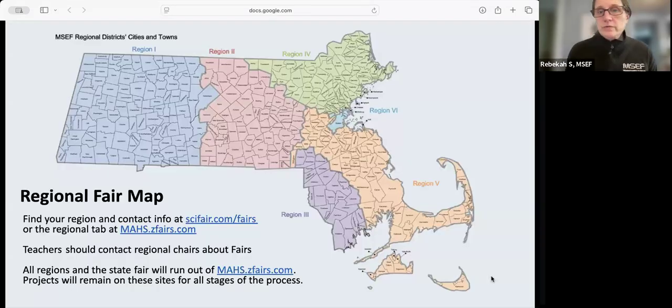These are the 6 regions within Massachusetts. You can also find this map at scifair.com/fairs or mahs.zfairs.com on the region and state fair tab. So please check out where your region is. Your affiliation is based on your school address.